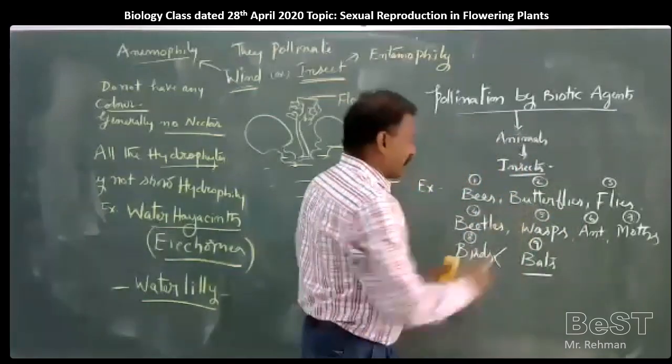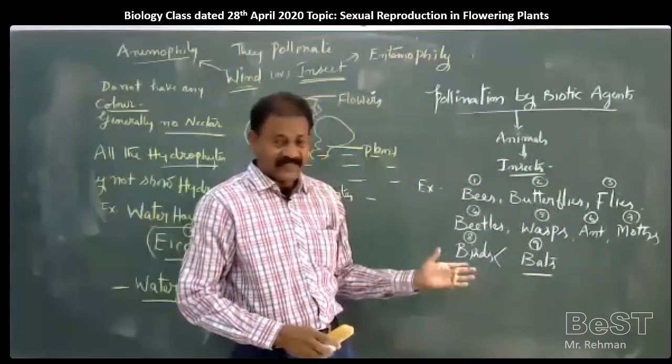So minimum 9 different types, according to the textbook.